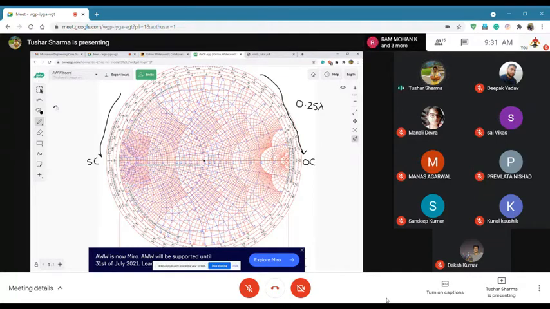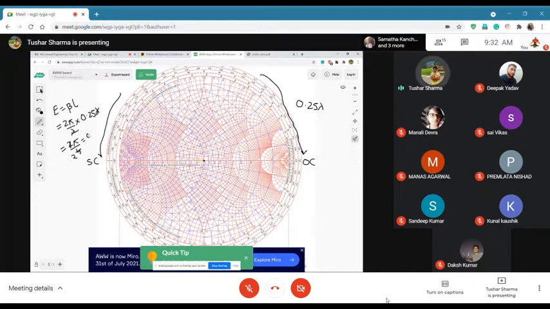Okay, so electrical length is equal to beta L is equal to 2 pi by lambda times length, 0.5 lambda. Okay, so this goes away. So this is 2 pi over 4, which is equal to 90 degrees.